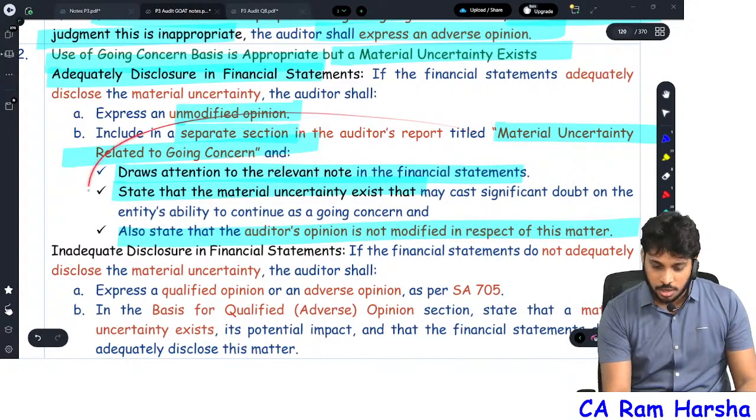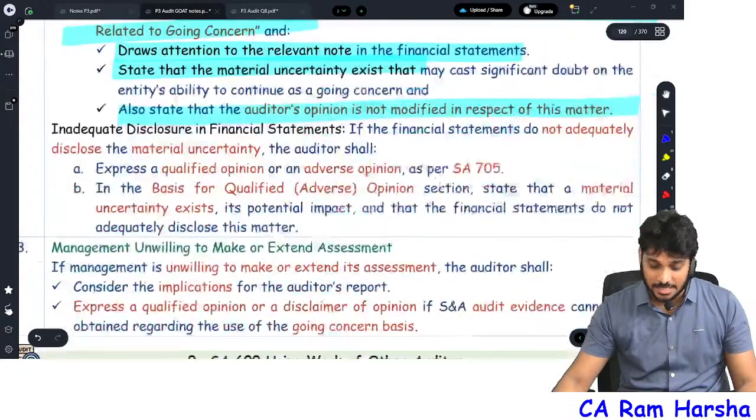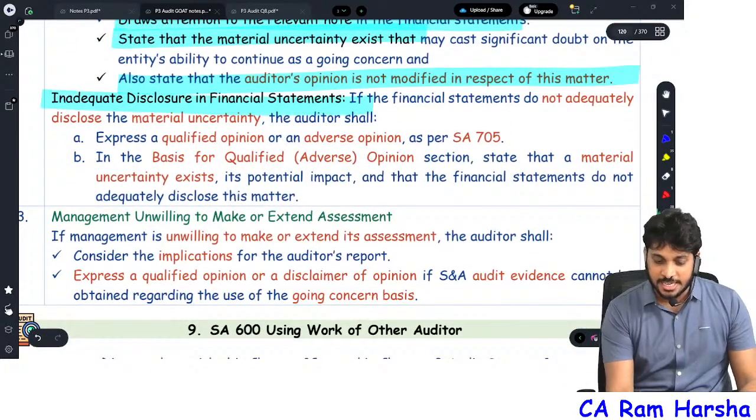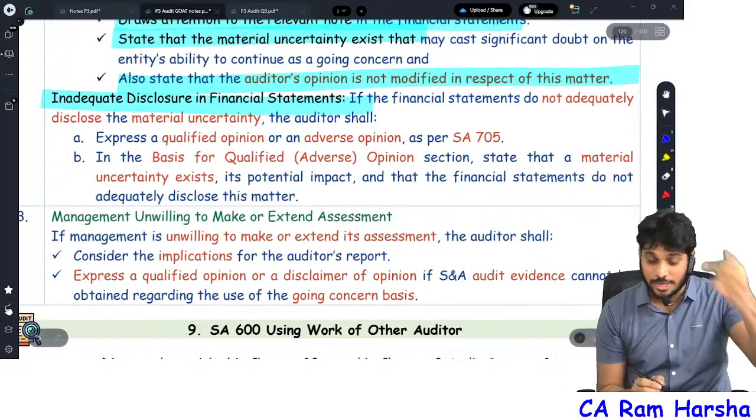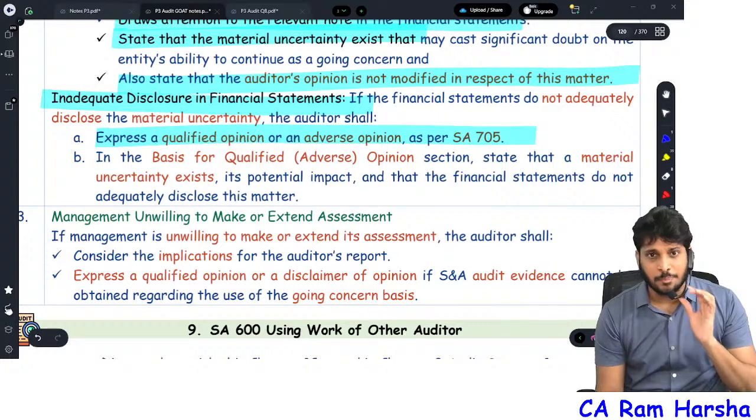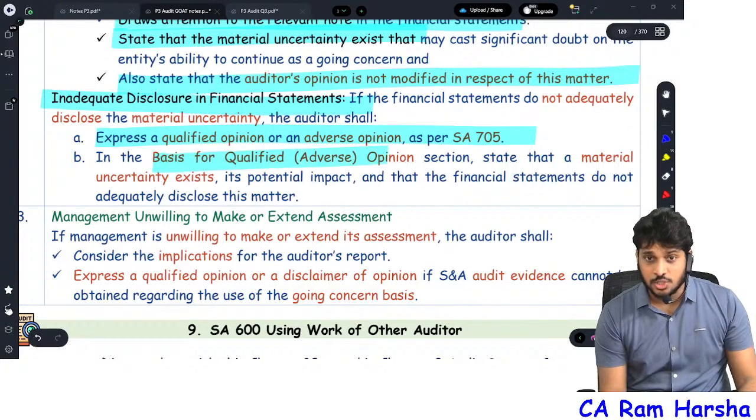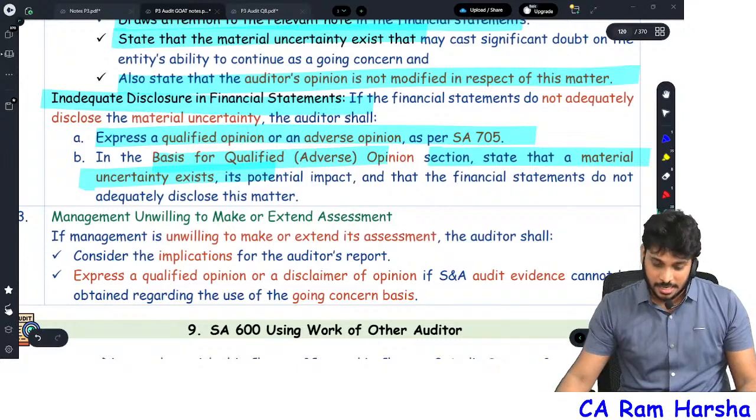You see, all these points were there in Air India as it is. Suppose material uncertainty is not disclosed. In the above diagram also I showed already, express a qualified opinion or adverse opinion. In the basis for qualified opinion, state that material uncertainty exists and the company is not disclosing correctly.